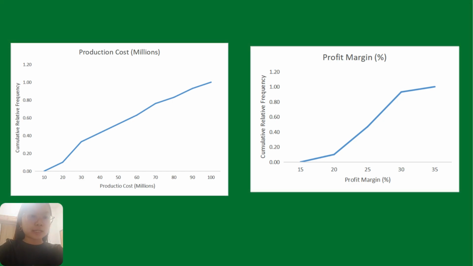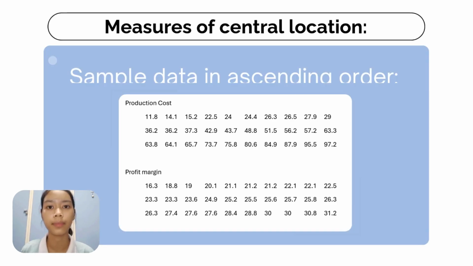Next, for the cumulative relative frequency, the production cost increased slowly, reaching 0.93 by the 80 to 90 range and 1.0 by the 90 to 100 range, while profit margin increased faster, reaching 0.93 by the 25 to 30 range and 1.0 by the next one.